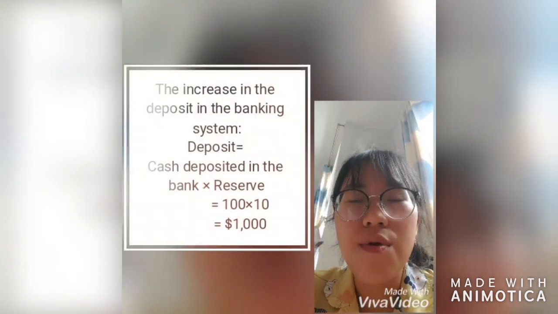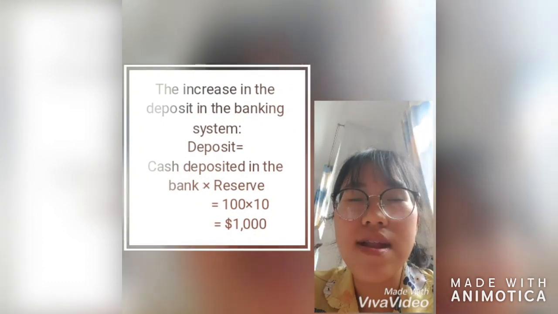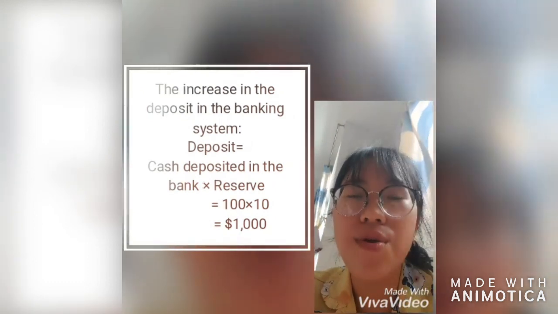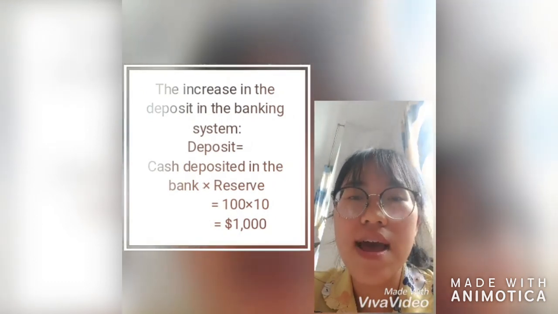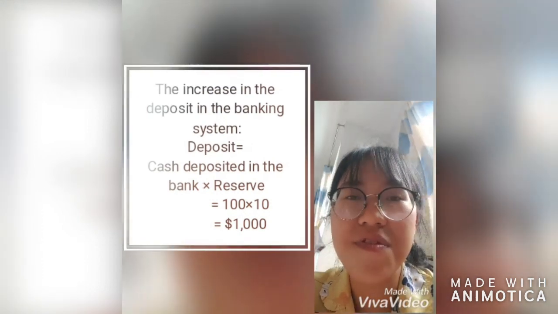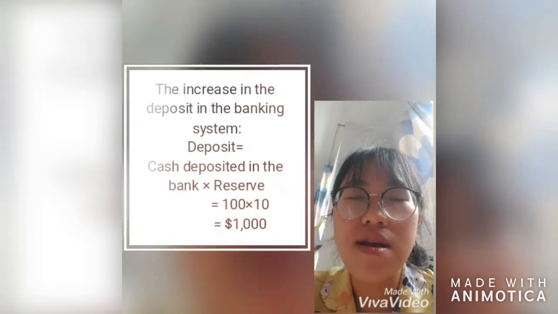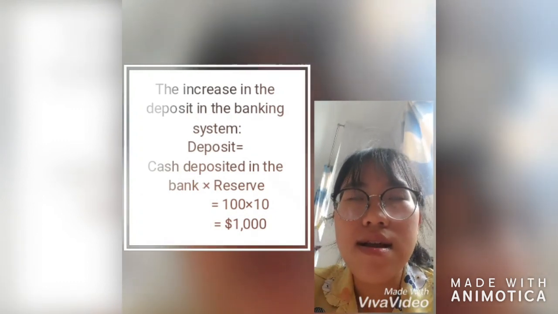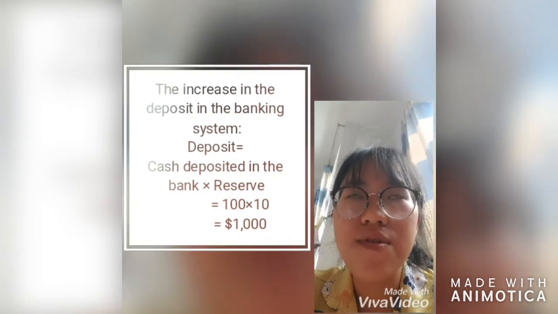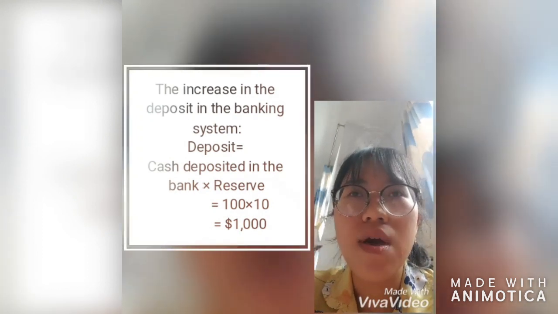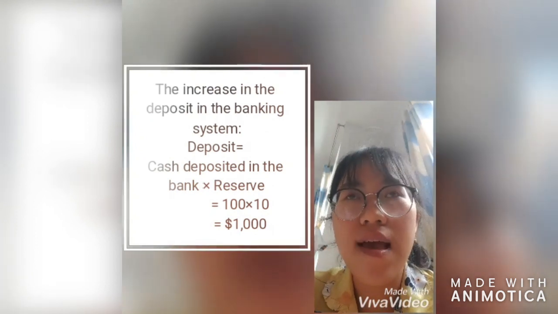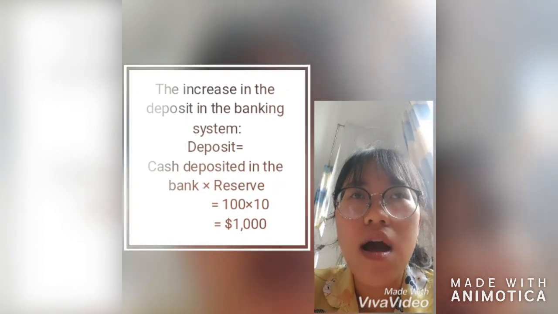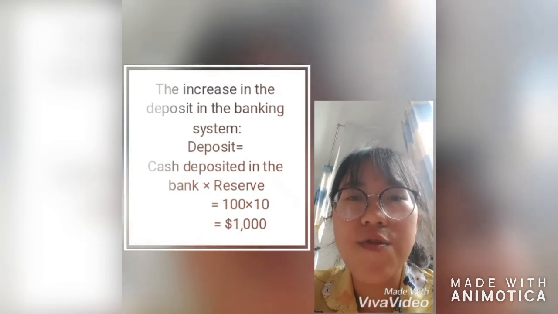So now we will move to our question. We have the cash deposited in the bank, $100. If this $100 stays in the bank as a reserve, given that the bank holds a reserve equal to 10%, we can calculate the increase in the deposits in the banking system. The deposits equal the cash deposited in the bank divided by the reserve ratio, $100 divided by 0.10 equals $1,000. Thus, the deposits in the banking system increased by $1,000.